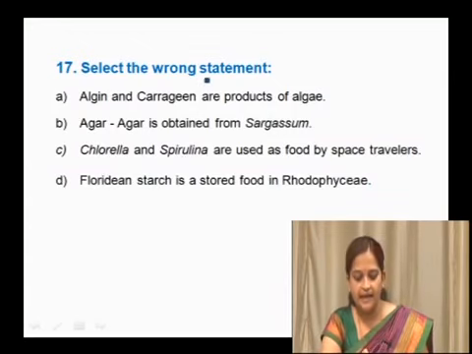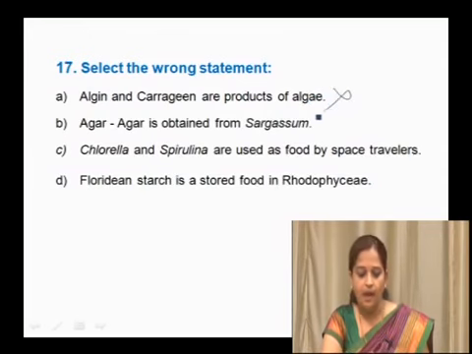Algin and carrageen are products of algae. Yes, brown algae produce algin and carrageen. So this is the right statement, so the option is wrong. Chlorella and spirulina are used as food by space travelers because they are very rich in proteins. They are used in tablet form. They are used by space travelers.